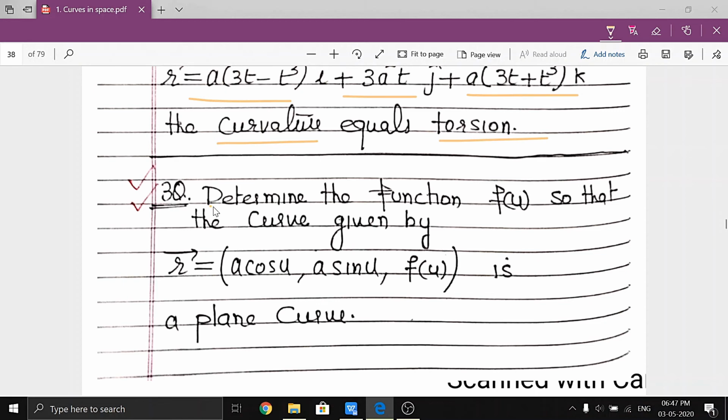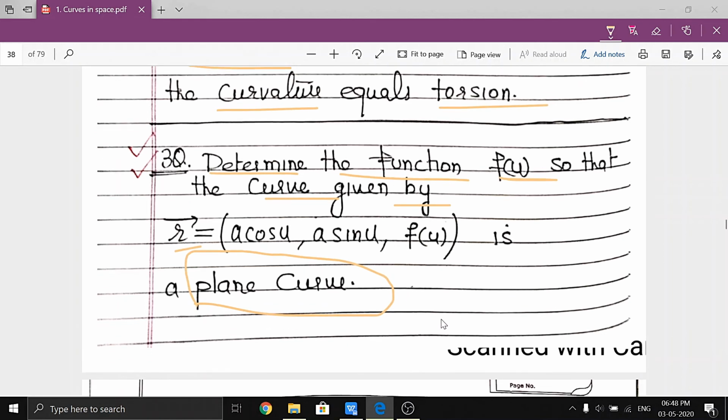Similarly, in this case, determine the function f(u). Now, in this question, the parameter is u, not t. So remember this, so that the curve given by this r is a plane curve. Clear? So what is our aim?